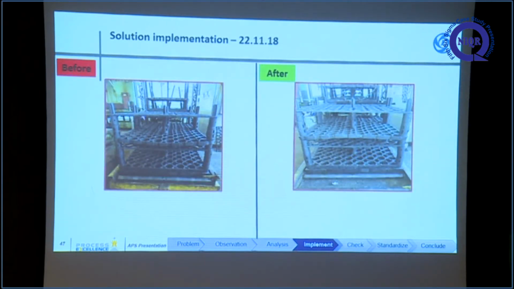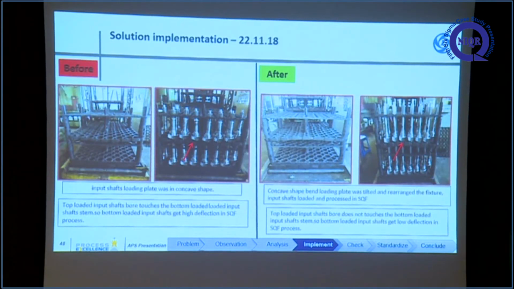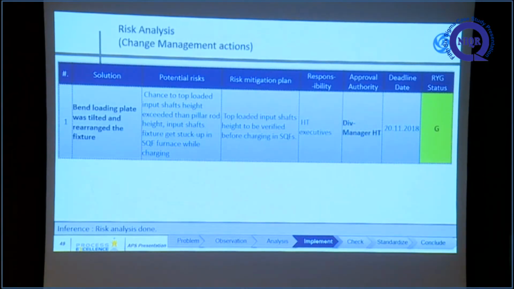This is before, and this is after the deflection process; the solution is implemented and the readings are taken after the process. But while tilting the concave plate upside down, there is one small risk: the total height of the jig may increase. We considered that point also, so we did a risk based analysis. The height of the top loaded input shaft after the bend was verified before, and we found that it is within the chamber level. It will not hit the furnace chamber, so it's okay.